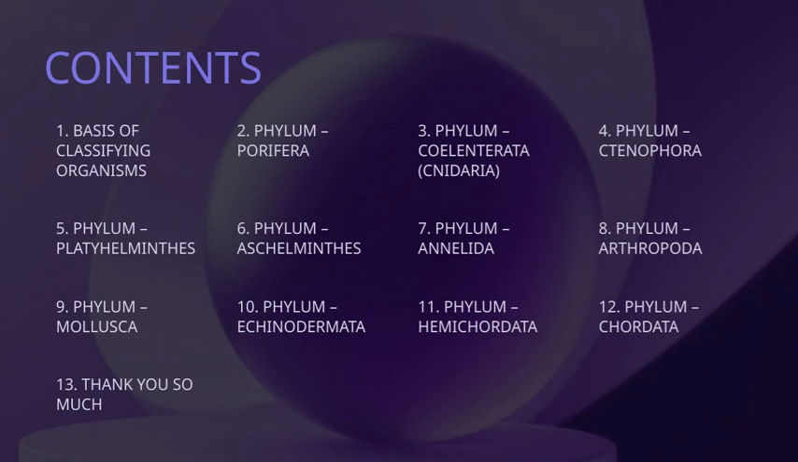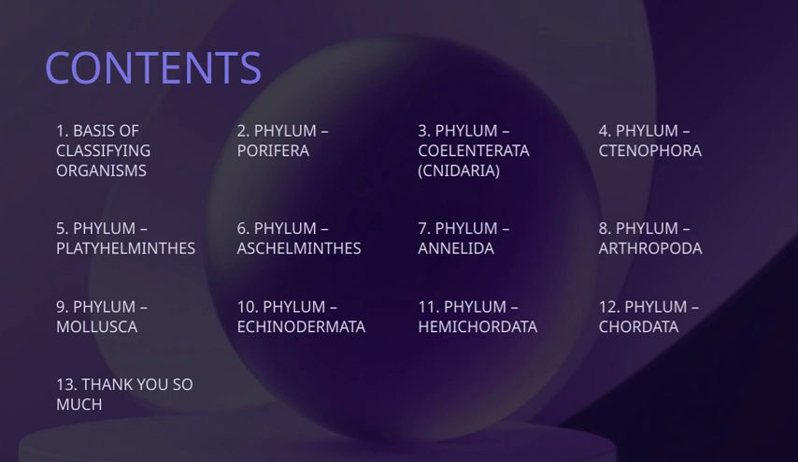Let's take a closer look at the various phyla that make up the animal kingdom. Starting with phylum Porifera, these are the sponges, simple aquatic animals with porous bodies. Moving on to phylum Cnidaria, which includes jellyfish, corals, and sea anemones, characterized by their stinging cells and radial symmetry. Next is phylum Platyhelminthes, the flatworms, known for their flat, soft bodies.